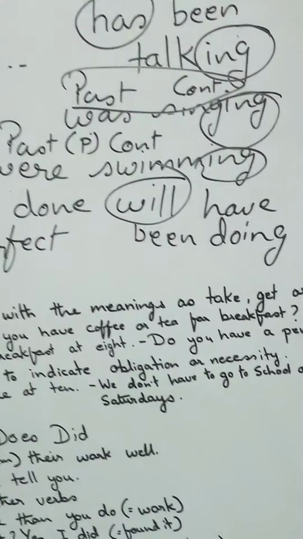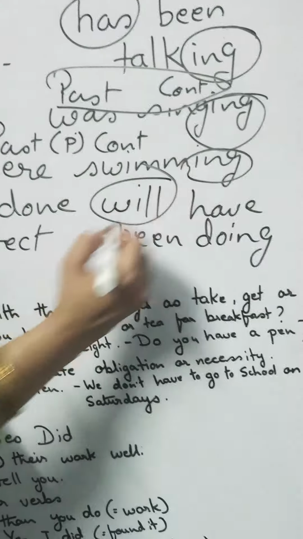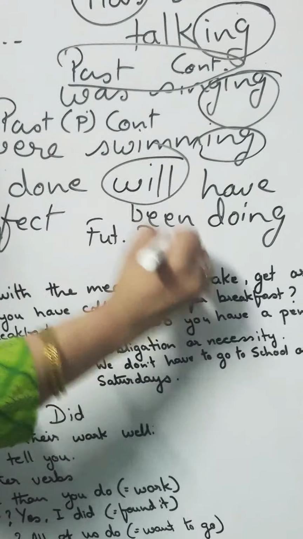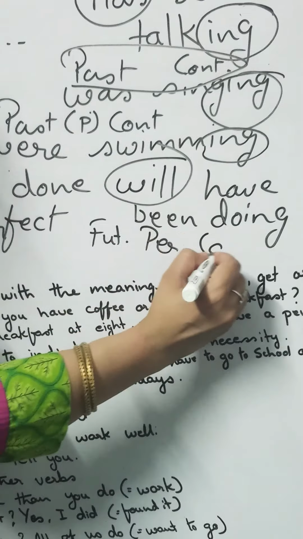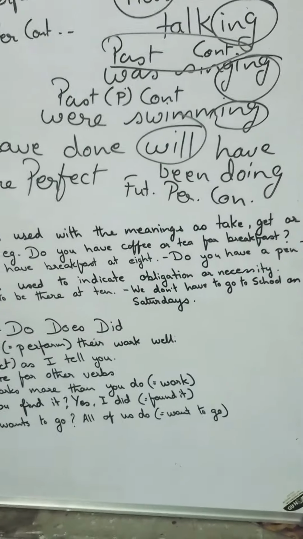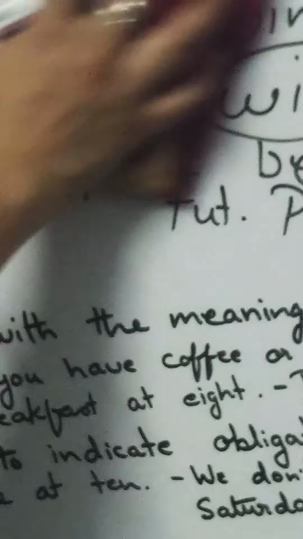Will, future; have, perfect; doing, continuous. Future perfect continuous. So I've proven my point, but justice to the doing verb is still left. We are just coming to that.